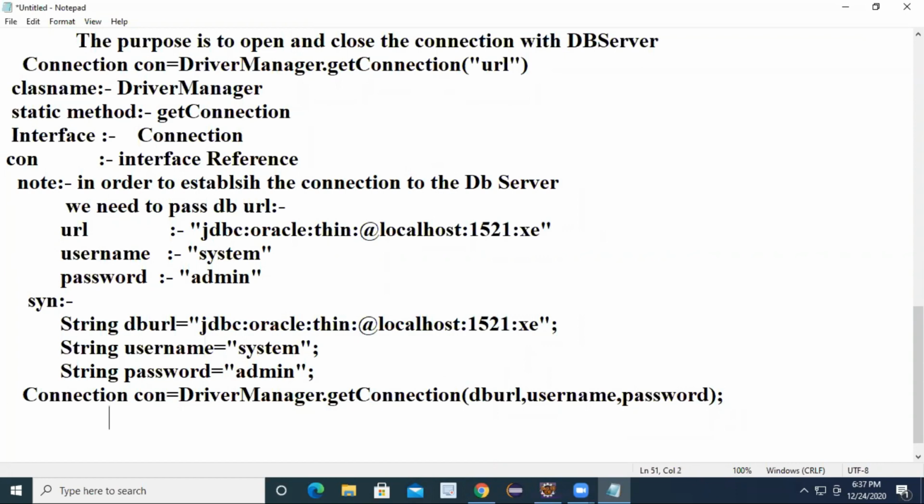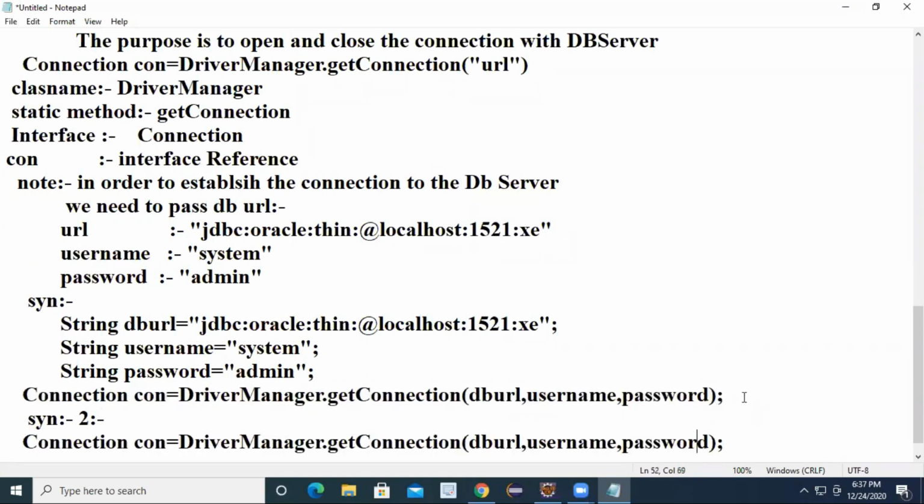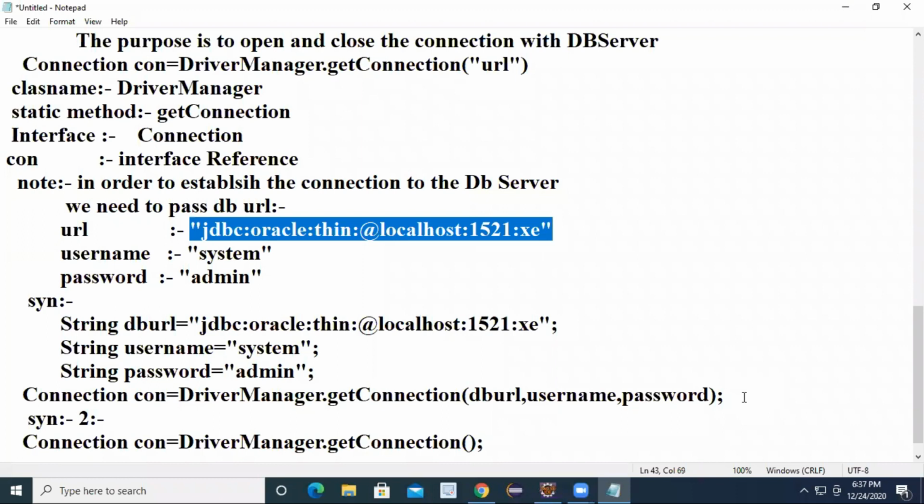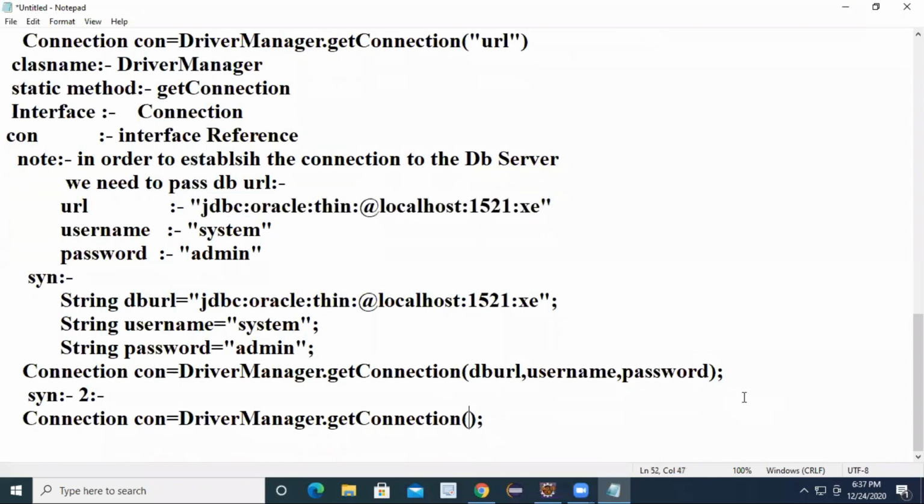This is one way. Another approach, syntax 2: you can write it in a single line. The same code: Connection con is equal to DriverManager.getConnection, and instead of writing all these variables, you write the values in a single line. Even if it spans multiple lines, full clarity will be there.